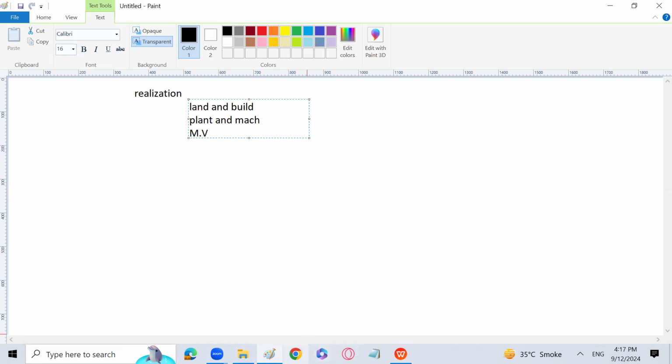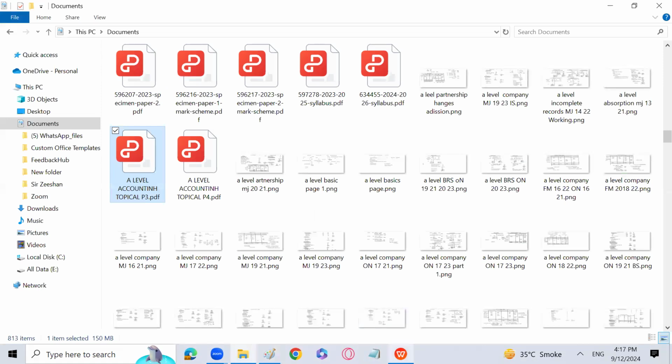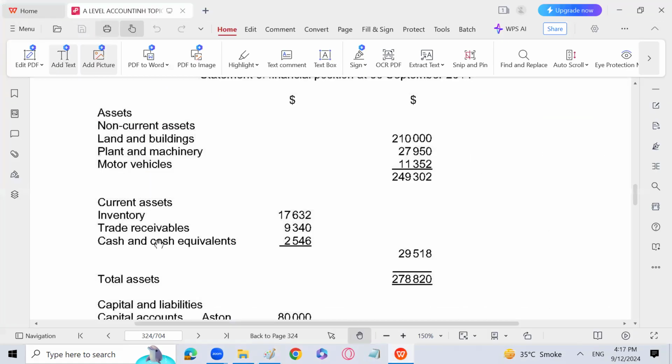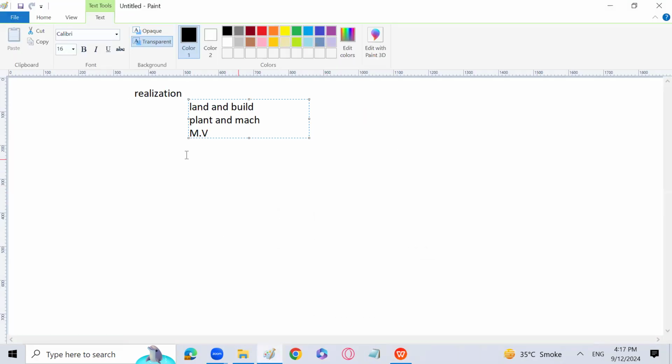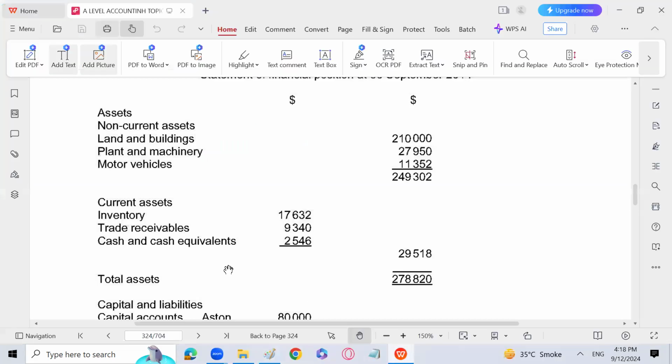Right? So these assets will be credited. Then inventory 17632, trade receivable 9340. I will credit inventory 17632. Baki amounts I will just write it down. And trade receivable will also be given a credit with an amount of 9340.